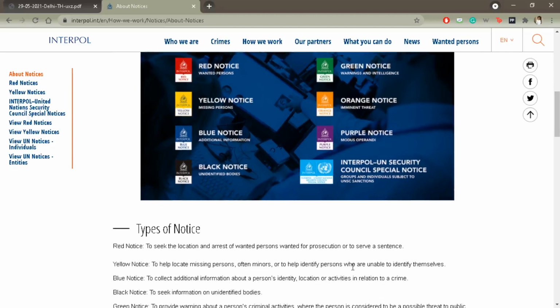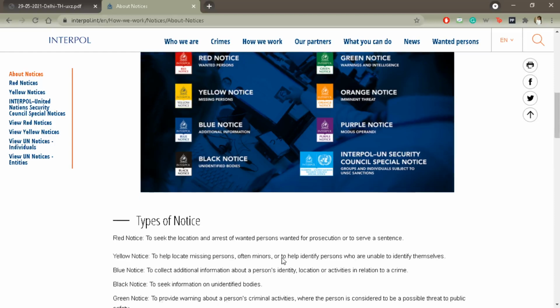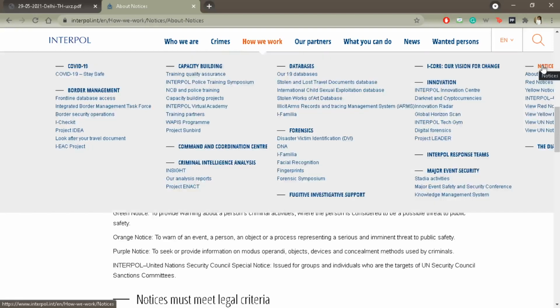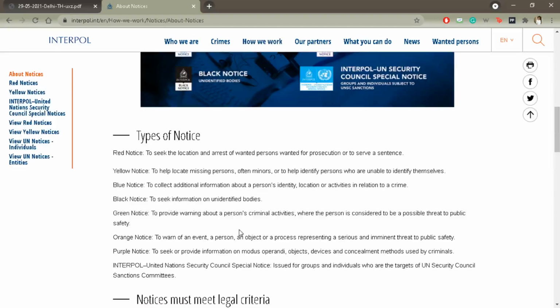So for example, sanctions have been imposed against different individuals from North Korea, Russia, or members of the Rwandan genocide. So in that regard, these notices are issued, and this is mandatory for everyone to follow. All right, so the definition of each notice is also here. This is directly on the Interpol website. You can just do a Google search on Interpol notice. Then under how we work, you will find notices at the right hand corner. Go to about notices, and there you will find this entire link.